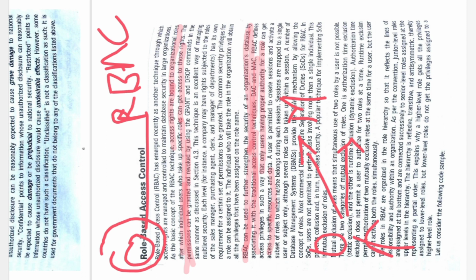He is the manager of the finance department also, and he is an HR manager also.